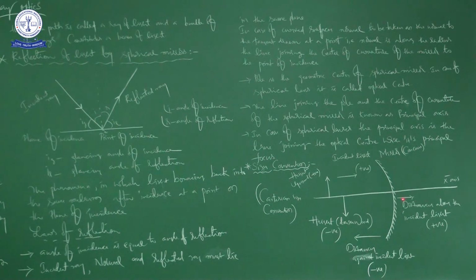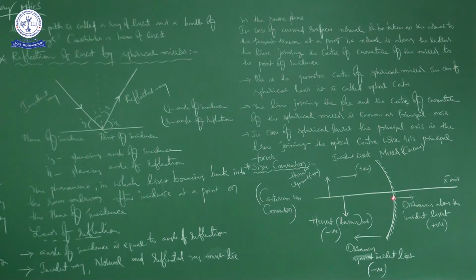Now I will tell you 2 more definitions. Another one is radius of curvature. Suppose, for example, if this is the center of curvature and it is the pole, the distance of the center of curvature from the pole is said to be radius of curvature.